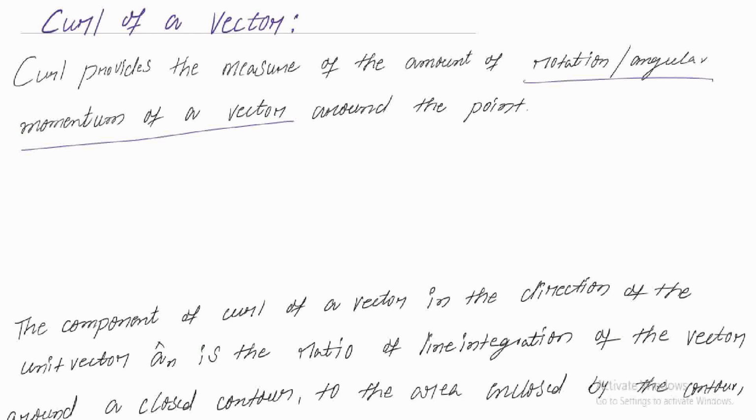So curl provides the measure of the amount of rotation or angular momentum of a vector around a point. The simple example is, let us take the water is flowing like this. In this direction the water is flowing. Let us consider the velocity at this point is v1, and the velocity at this point is v2. In this situation, let us consider the velocities are equal, v1 is equal to v2. It is nothing but the water is flowing with the same velocity.